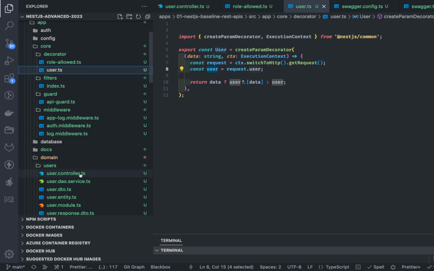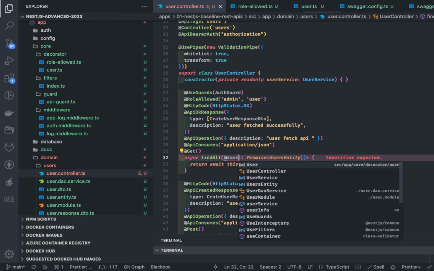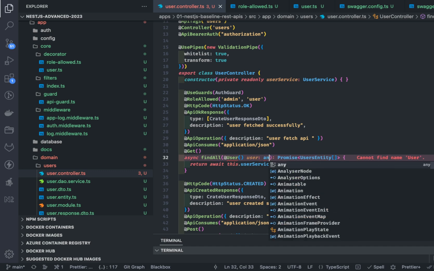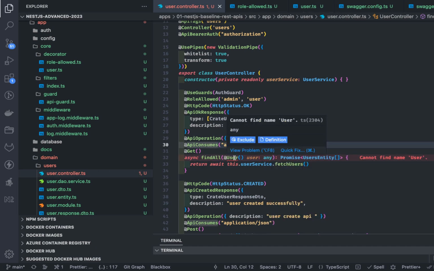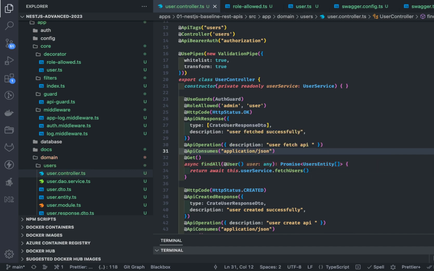What we end up doing is we start using this in our controllers. Let's say something like this: user is of type any. So this decorator is a custom decorator we have created. At the controller level, I don't want to access the request object and get the user.